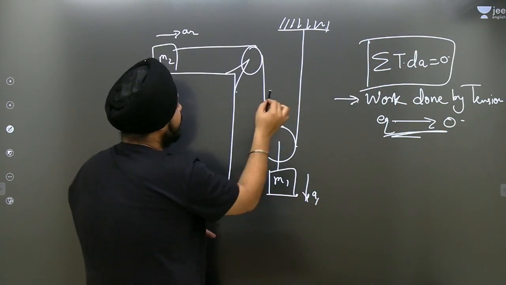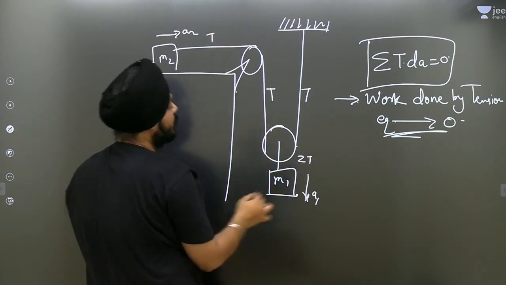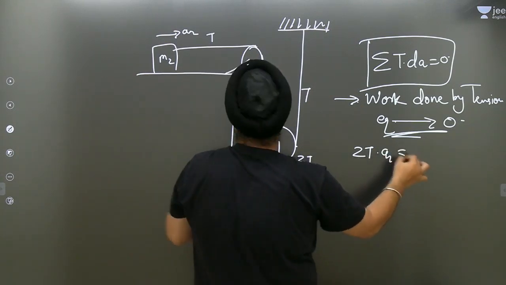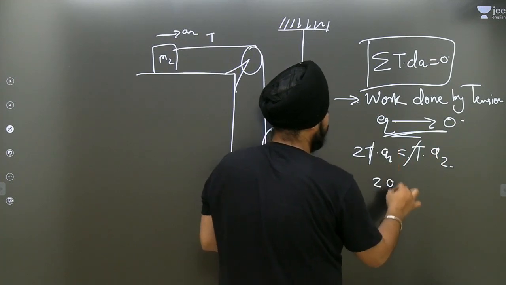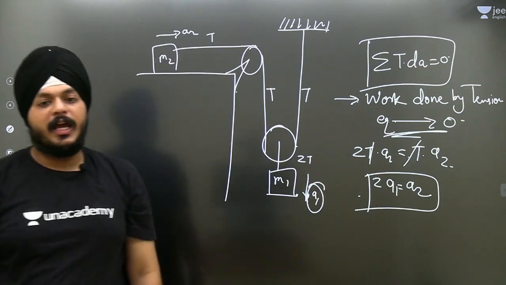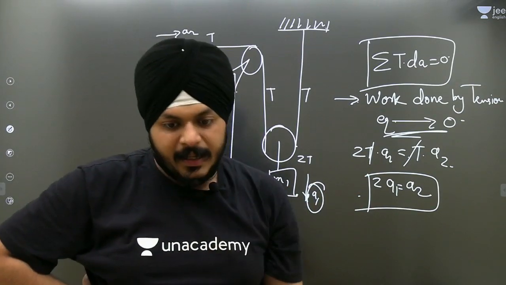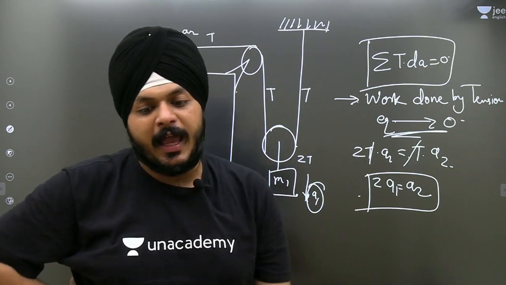So here let us take an example. Tension is T. So here to balance it is 2T, and here is also T. So 2T dot acceleration A1 would be equivalent to T dot A2. So T is going to cancel. Here I am getting the constraint relation between A1 and A2.